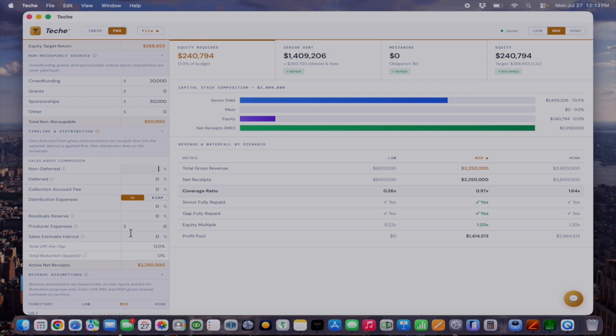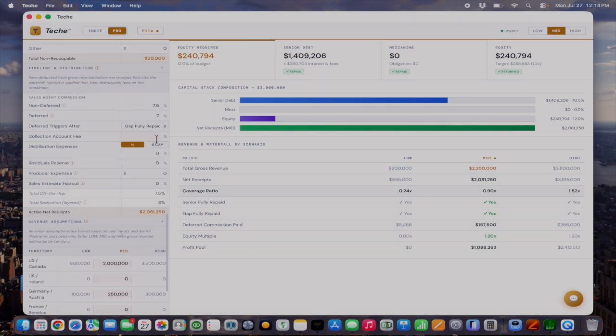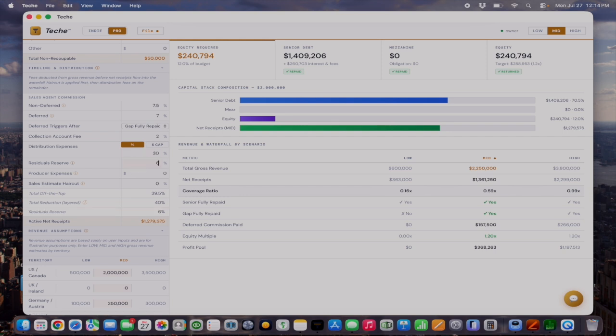So now we have the sales agent commission, and we can split this up from 15 to 7.5. And the second part triggers either after your gap has been fully paid, or your mezz, or your senior. So now we'll add in a collection account fee, and distribution expenses. Let's say that's at 30%. Residual reserve, $20,000 let's say in producer expenses, and then a conservative haircut.